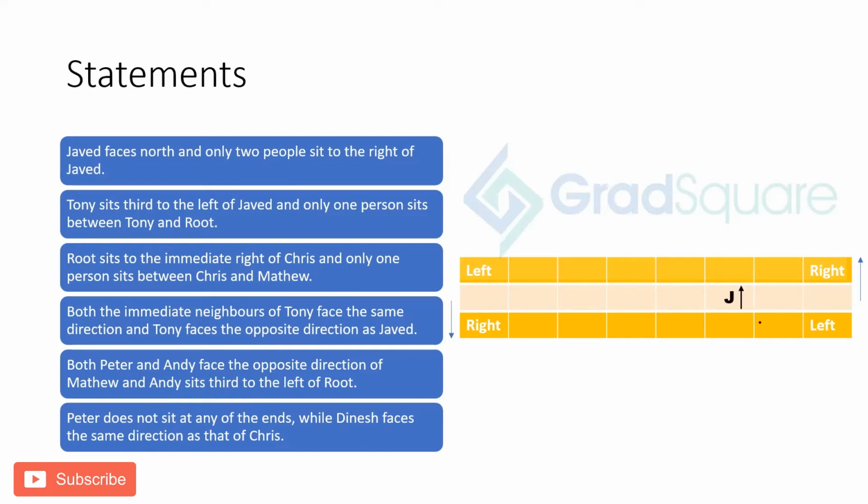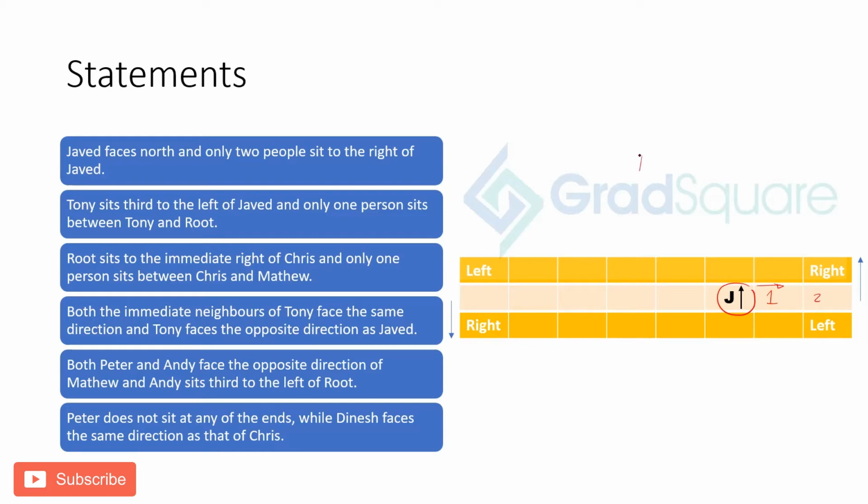The first thing that I'm going to mark here is Javed, because it says Javed faces north and only two people sit to the right of him. So if two people sit to the right of him, those two are 1 and 2. So we know this is Javed's right and Javed is sitting here. That means he's going to look upward. So Javed faces north, and north is upward is what we have taken.